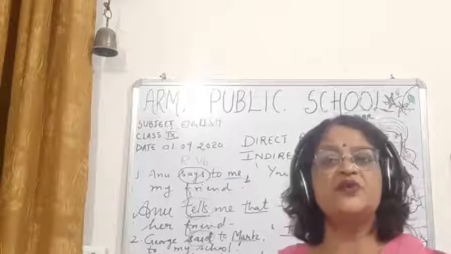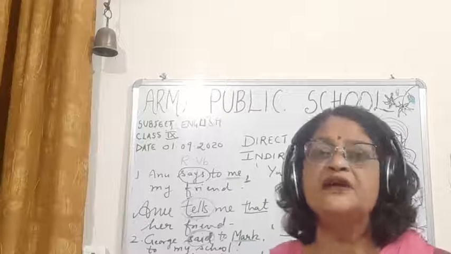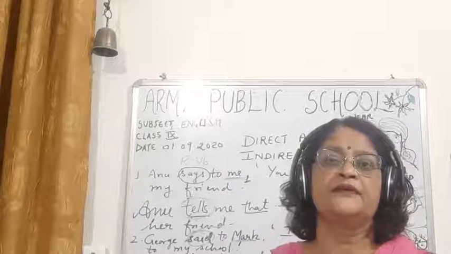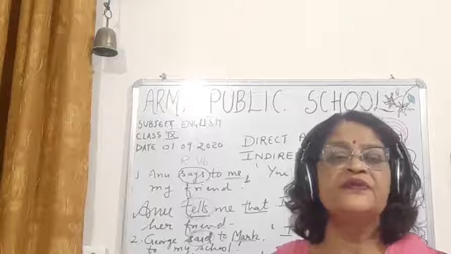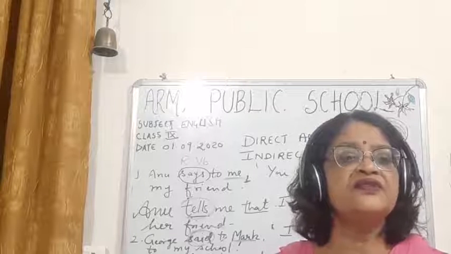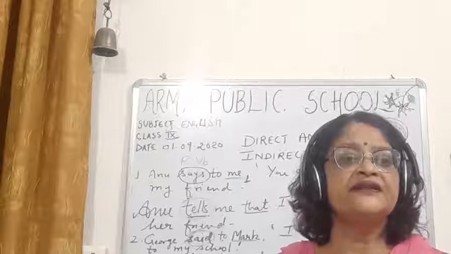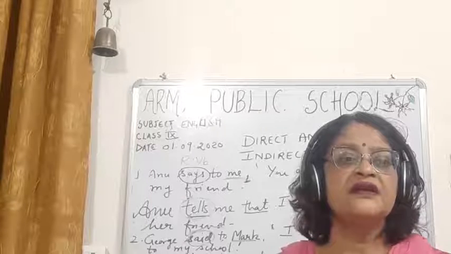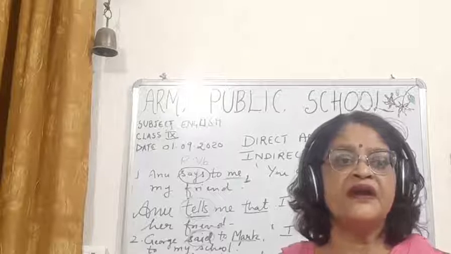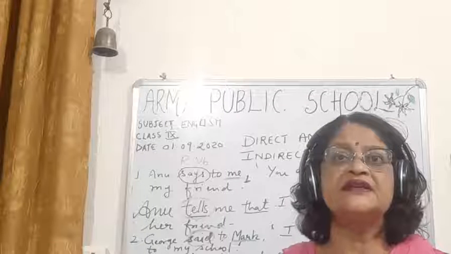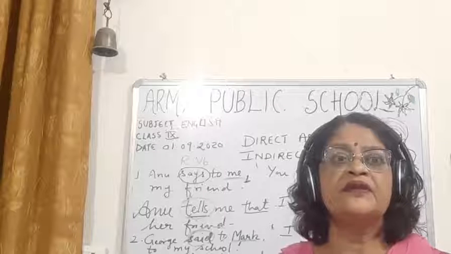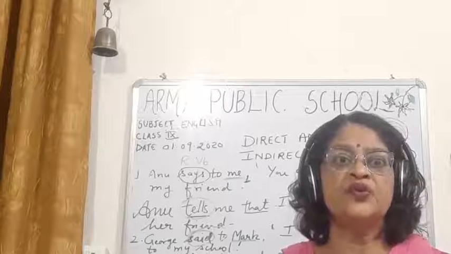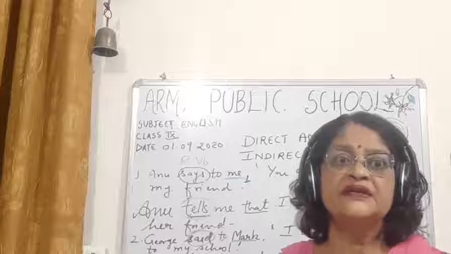It is not the reported verb, but the reporting verb. Now children, the other thing which you have to see is that if in the reporting part the object is there, then says to will change into tells, and said to will change into told. So this you have to see.